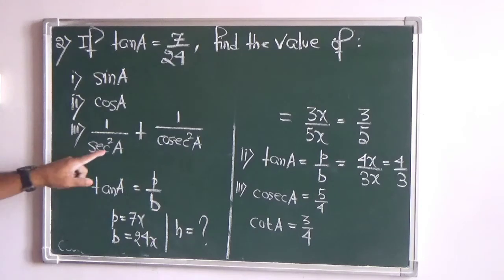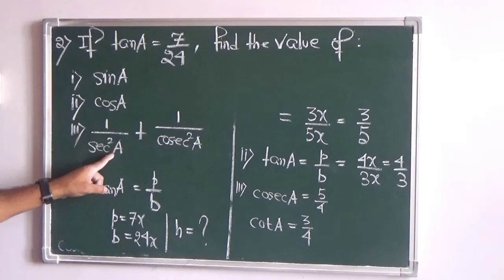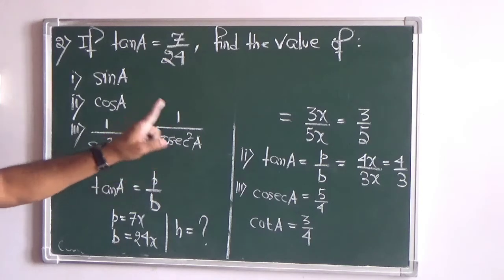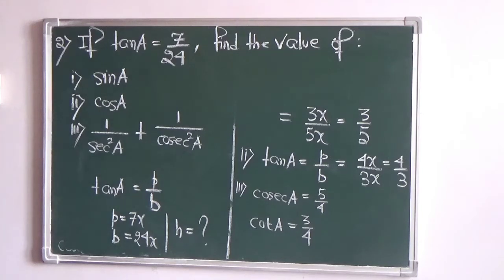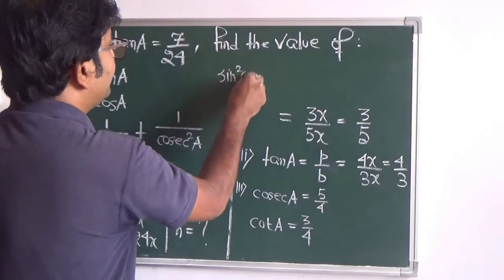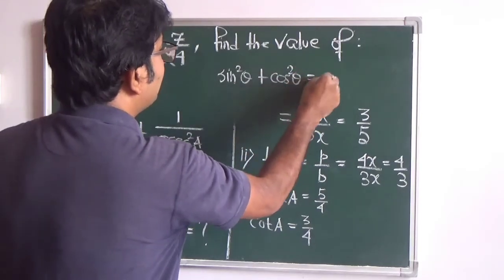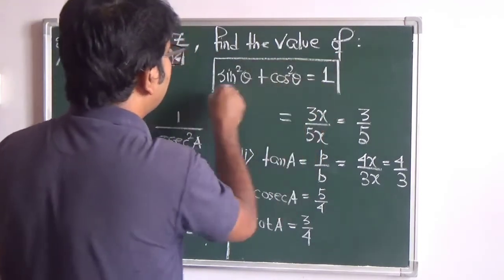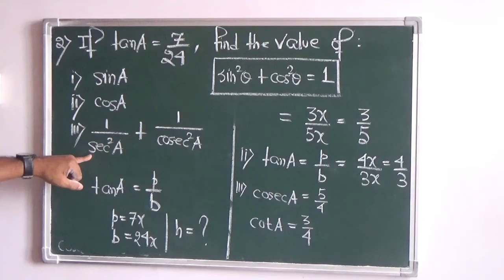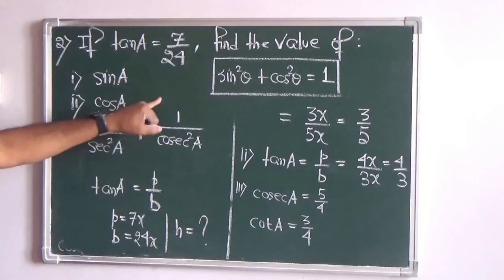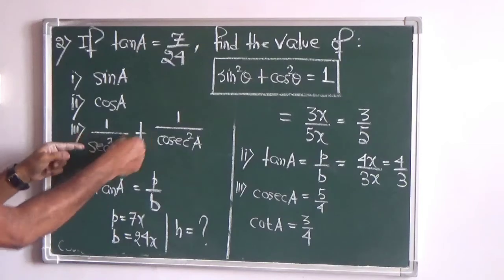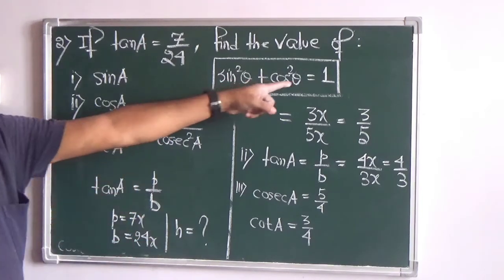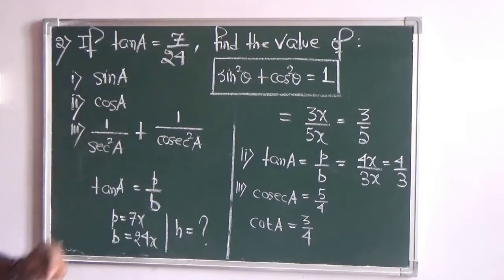Now come to the third part. 1 by sec square A we can write as cos square A, and 1 by cosec square A we can write as sin square A. So cos square A plus sin square A, the first relation in the square relation that we have generated, that was sin square theta plus cos square theta equals to 1, that we have talked about a little earlier. So cos square A plus sin square A, we know the result is 1. So when you put the values here in terms of x, you must get the value 1. If you don't get the value 1, that means you have to recheck it and come to the final answer.